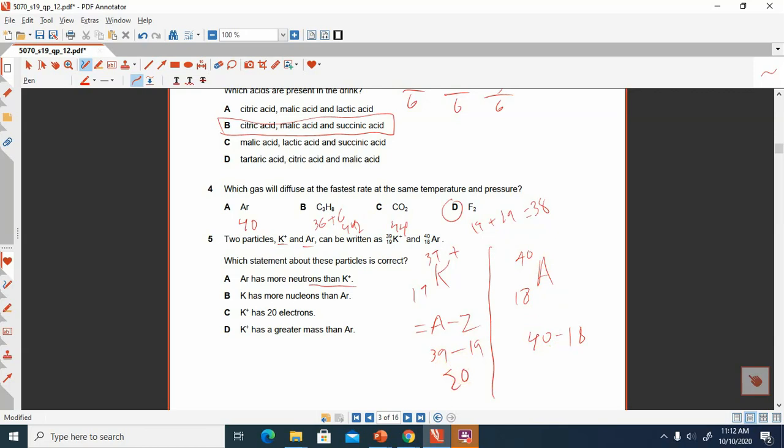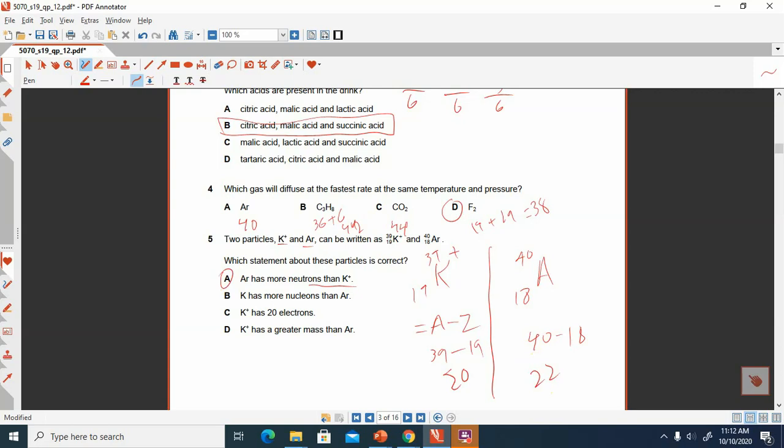and when you subtract 40 minus 18, your answer will be 22. So the first option is correct, that argon has more neutrons than potassium, and the potassium has more nucleons than argon.